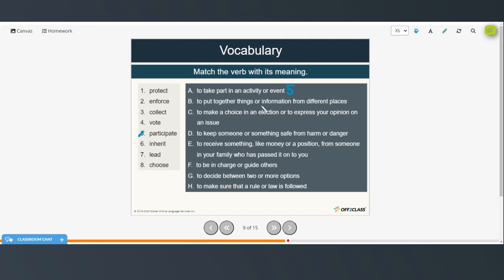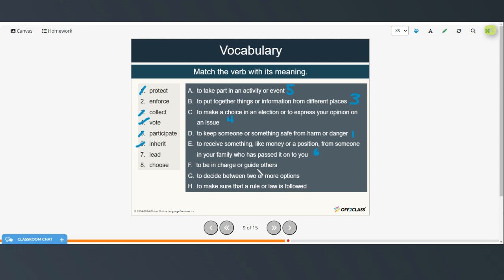To put together things or information from different places, that's number 3, collect. To make a choice in an election or to express your opinion on an issue is number 4, to vote. To keep someone or something safe from harm or danger is number 1, protect. To receive something like money or a position from someone in your family who has passed it on to you, that's number 6, inherit.